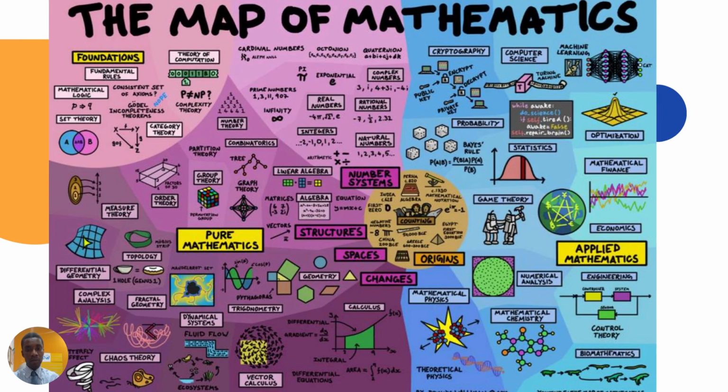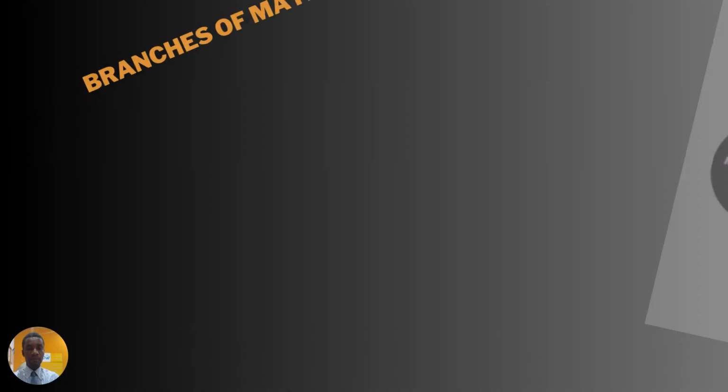There's the map of mathematics. We have applied mathematics, and under this we have mathematical analysis, mathematical chemistry, economics, mathematical physics, and under pure mathematics we have measurement, topology, geometry, etc.